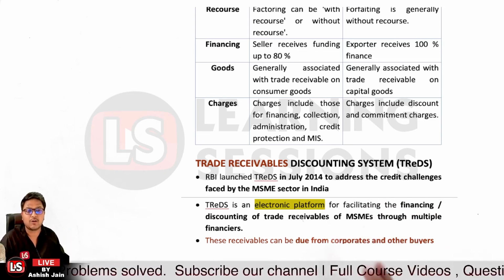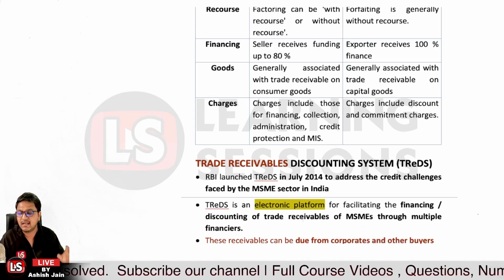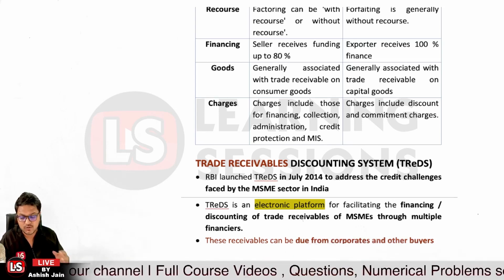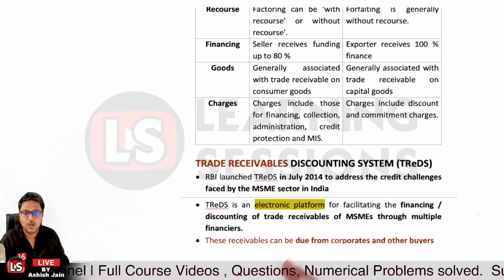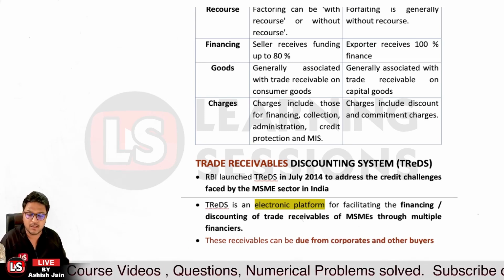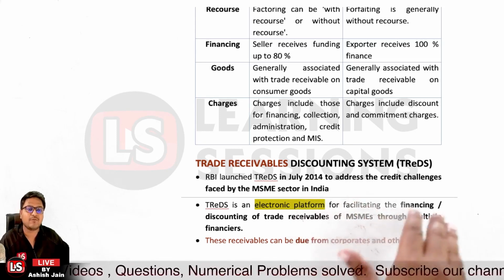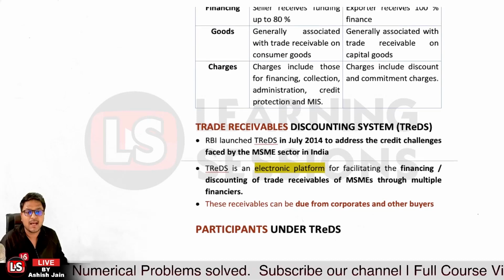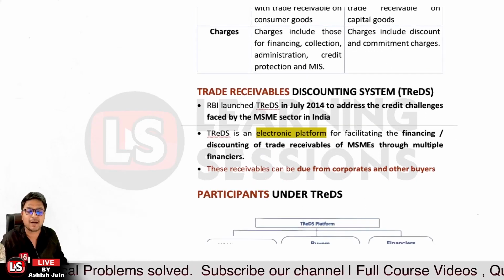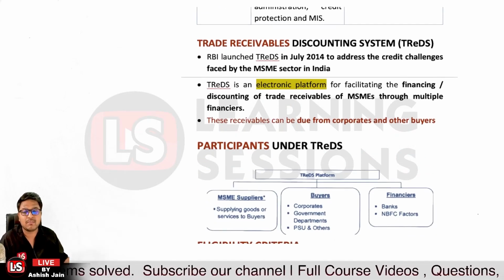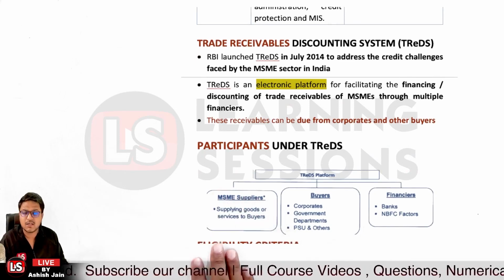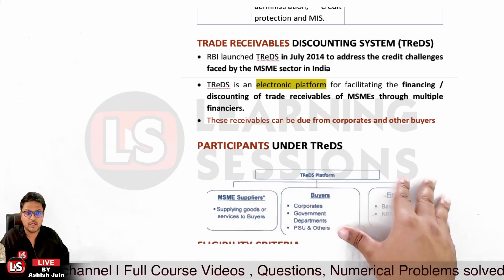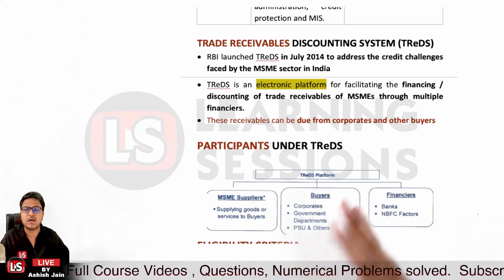And TReDS was an electronic platform to facilitate the financing and discounting of the trade receivables of MSMEs. Whatever the trade receivables of MSMEs, those can be financed and discounted using the electronic platform of TReDS through multiple financiers. So there will be multiple financiers in that particular system. If we look at the participants under TReDS, we have the MSME suppliers, the buyers, and the financiers. So basically that's related to TReDS, particularly the trade receivables discounting system.